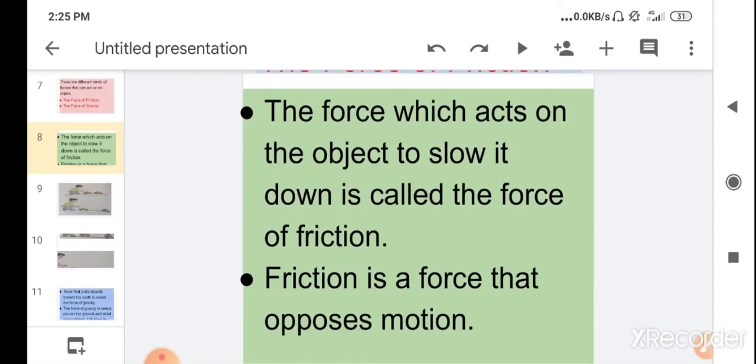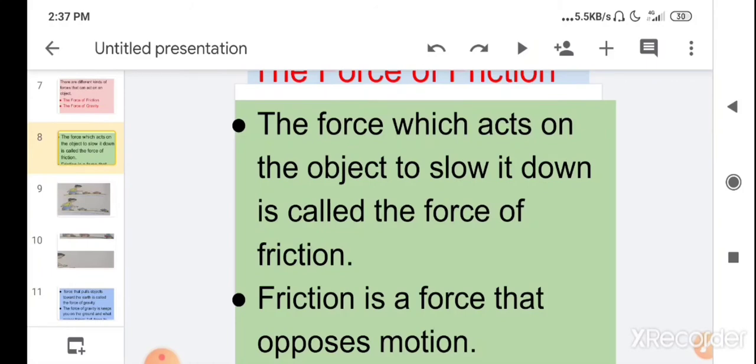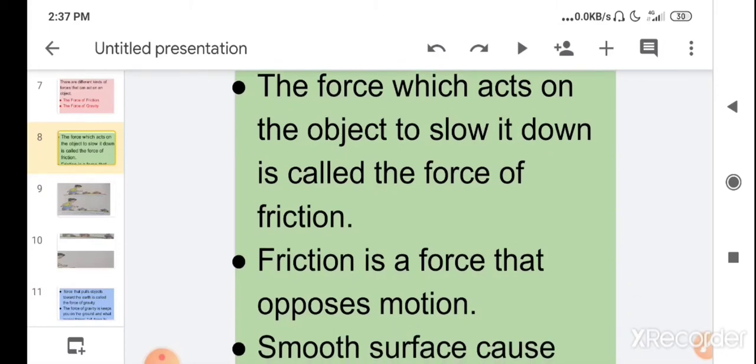Children, friction is a force that opposes motion. It always acts in the opposite direction. Suppose this is a wheel which is moving in a forward direction. The friction force will always act in the opposite direction, and it will help the wheel to stop. Whenever you move any object by applying a force but it stops after moving for some time, this is because of friction.